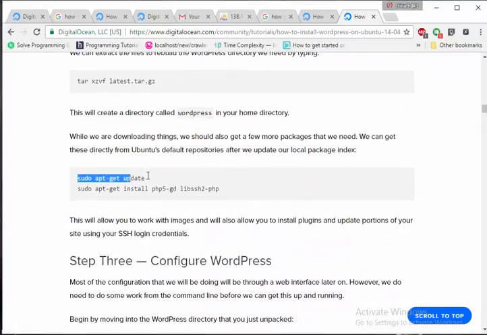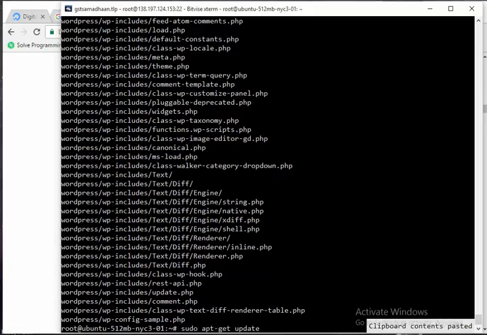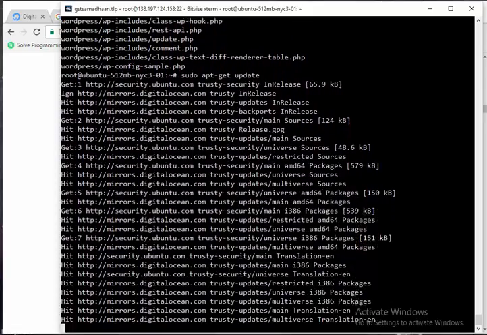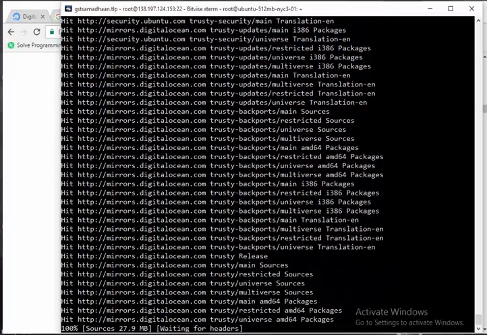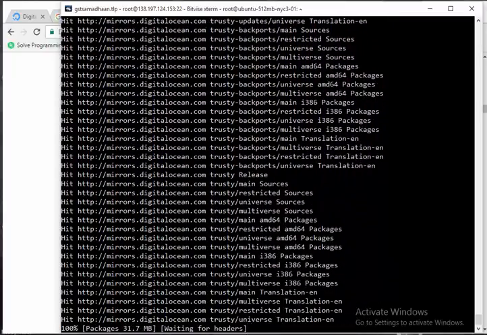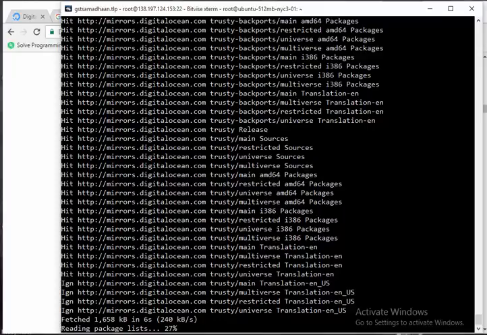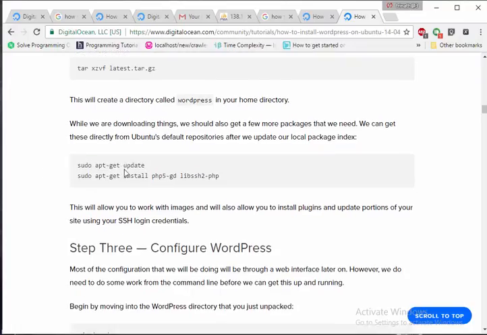The next thing is we need to update using the sudo command. I'm copying it and pasting it here so that it knows these files are added. And done.